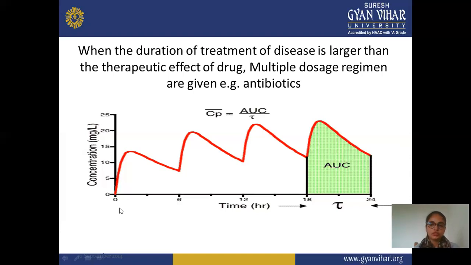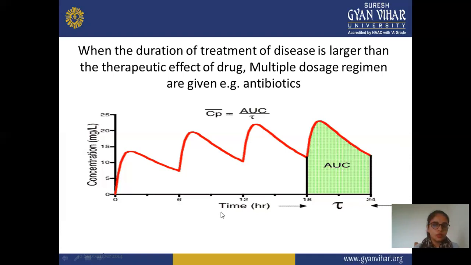First is the initial dose, that is, the starting dose or first dose. After 6 hours, you are again taking another dose, then at 12 hours, then 18 hours, then 24 hours. In these 24 hours, your area under the curve is obtained, or you can say the maximum concentration of the drug is reached. These 4 doses you are taking show the maximum desired effect of that particular drug.